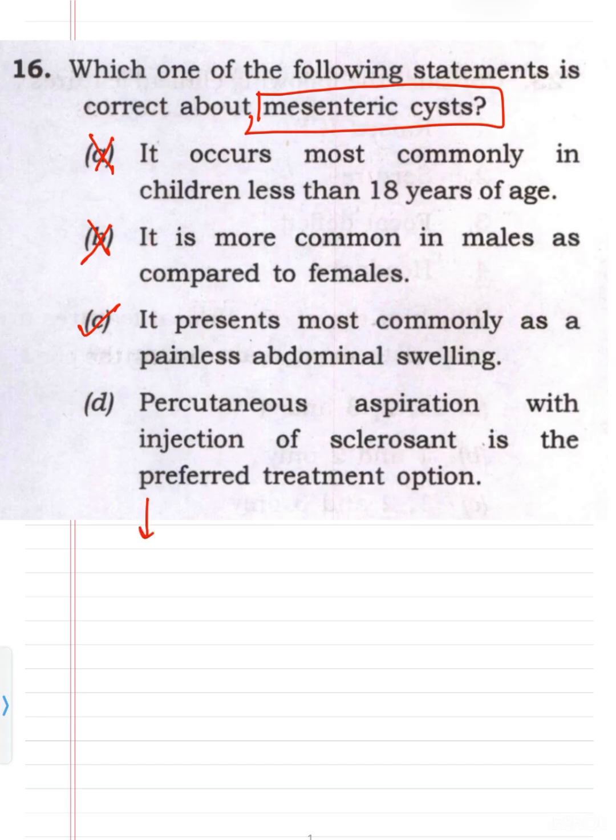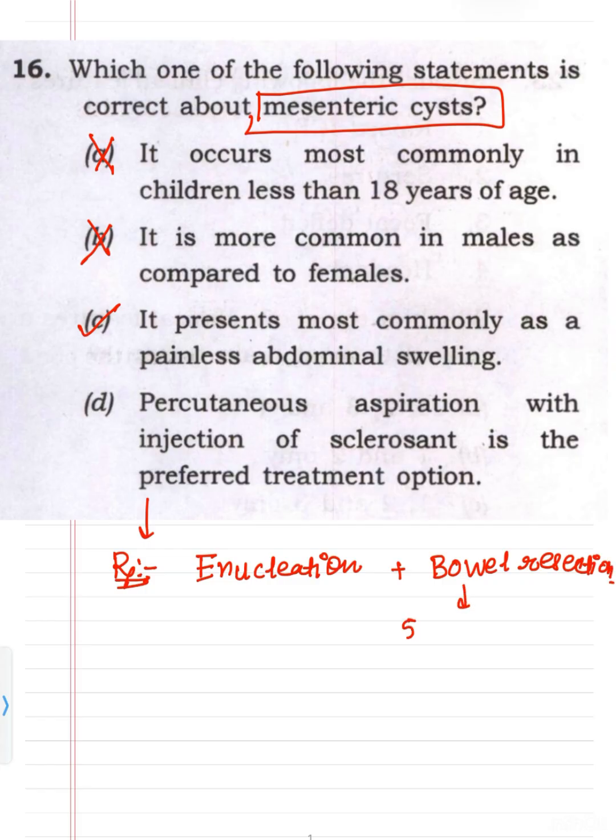Then, percutaneous aspiration with injection of sclerosant is the preferred treatment option. No. The treatment for the mesenteric cyst is first enucleation of the cyst, and then we go for the bowel resection so as to ensure that the remaining bowel is viable. Generally, bowel resection is needed in 50 to 60% of children and about 1/3 of adults.